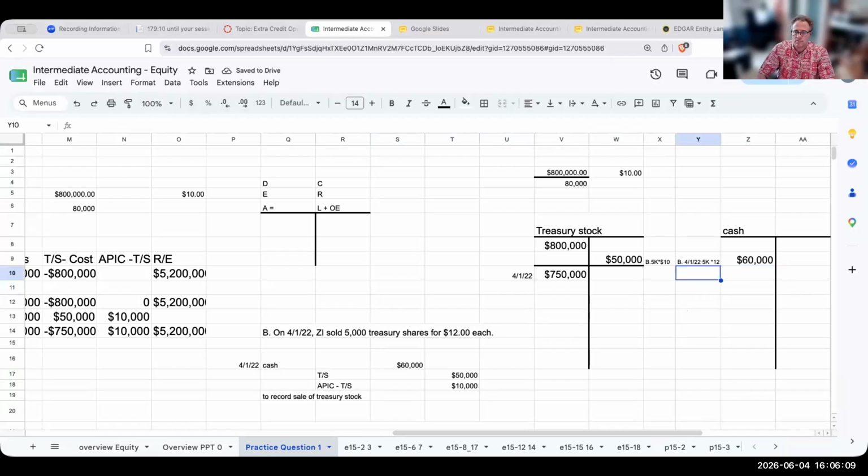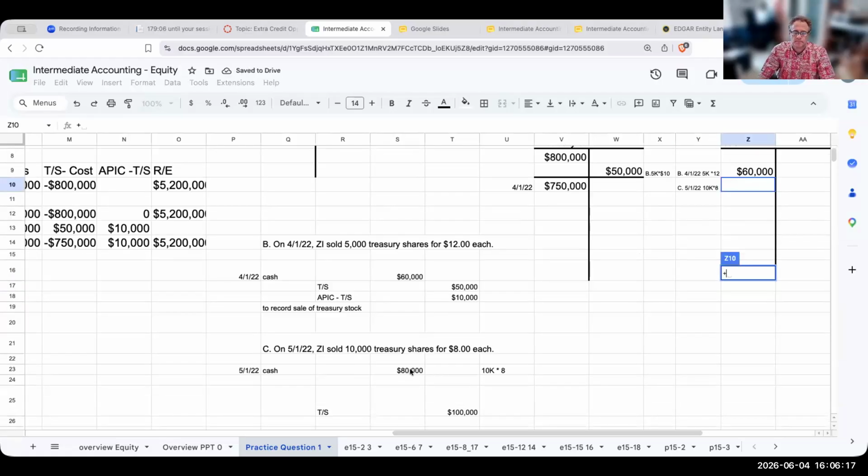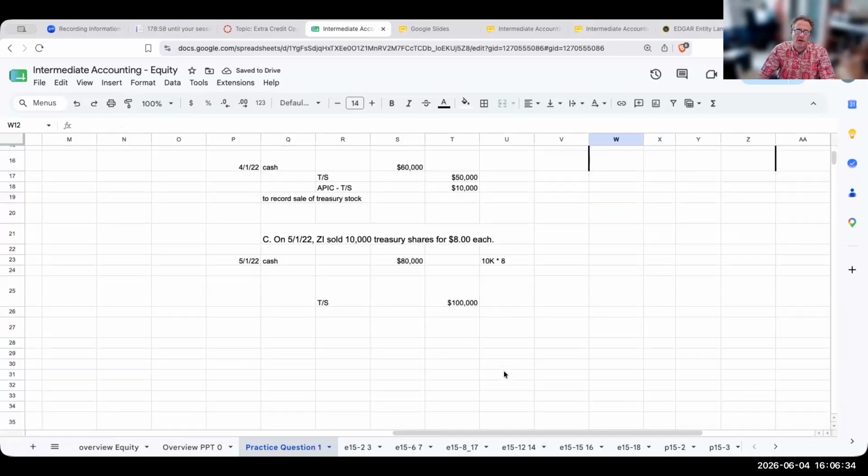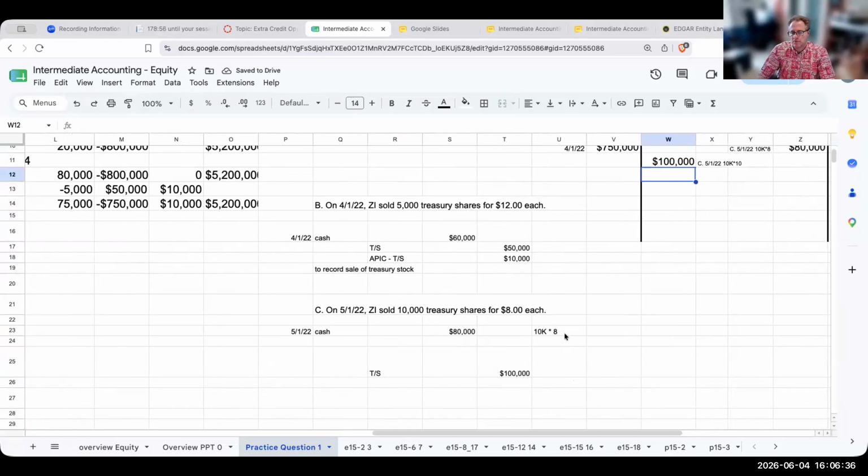So cash, and this is going to be 5,122. This is 10K times 8. My cost on the treasury stock is going to be here at $100,000. Okay, now this is a situation where we're reselling the shares at $8. Okay, and we lost money. Well, we never call it losing money when we're dealing with our own shares of stock.